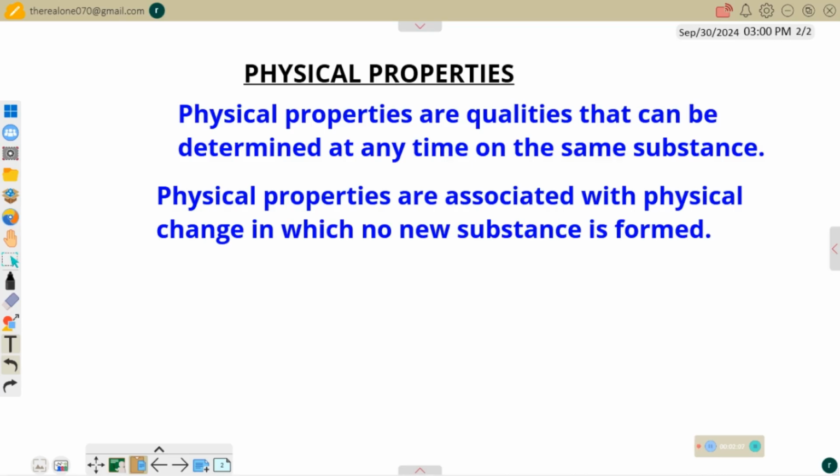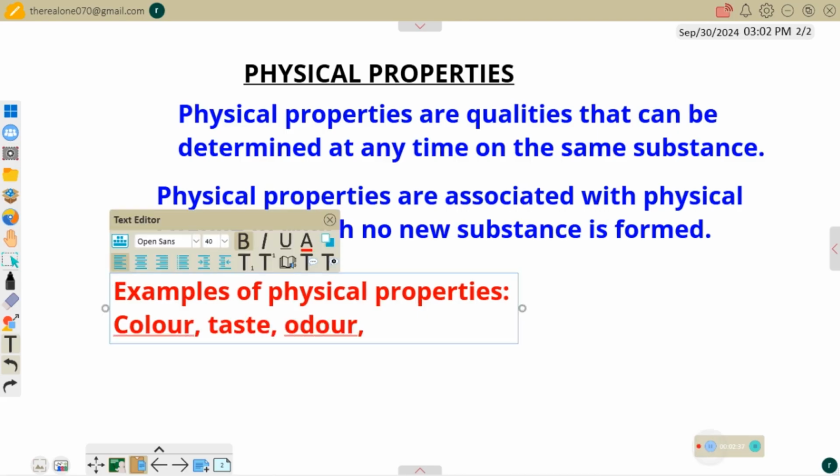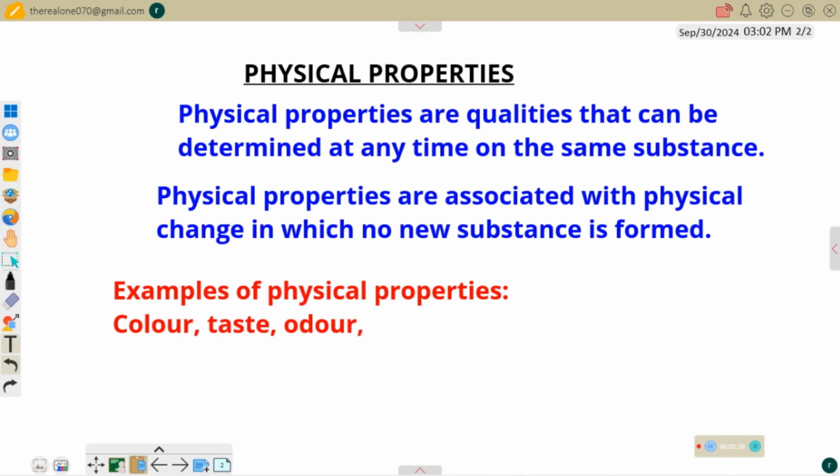A good example of such properties is color. Color is one of those physical properties. If you look at anything, one of the first things we observe about that thing is color. For instance, if you look at sugar, you see that sugar is always white in color. That's the first thing you will observe before you even know the taste or anything. Taste is also one of the physical properties. And we have odor, that is how something smells. So odor is also one of those physical properties.